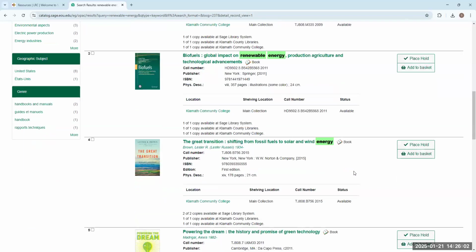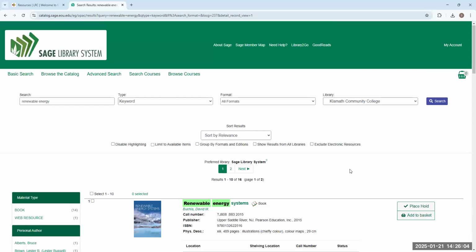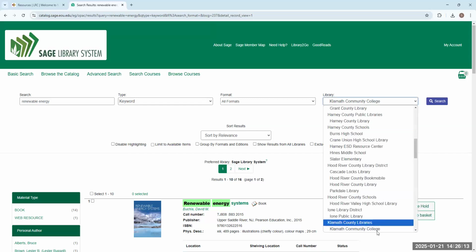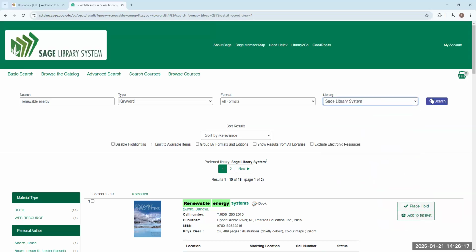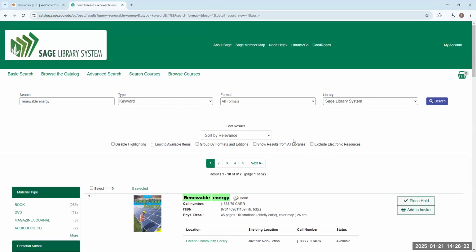But let's say that you're looking through them and you're not finding anything that's going to be helpful for you. You're not finding the book that you want to look at regarding your topic. So why don't we instead go up here where it says library, back where we limited to Klamath Community College. And let's go all the way up to Sage Library System. That way we're searching all of the libraries we have access to, right?